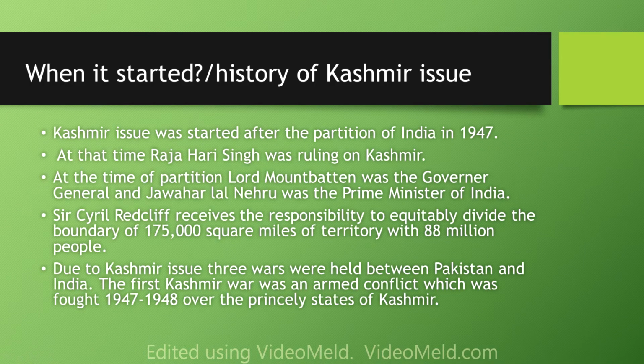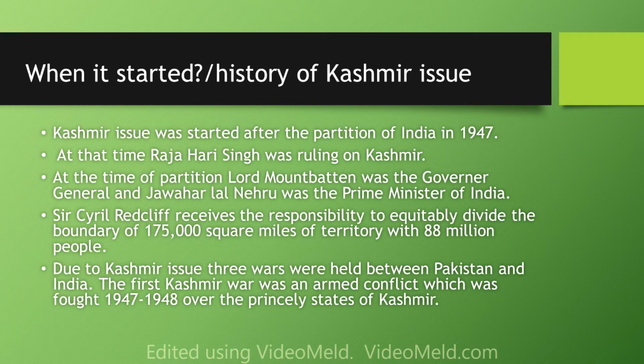First of all, we will talk about when it started and the history of the Kashmir issue. The Kashmir issue started after the partition of India in 1947. At that time, Raja Hari Singh was ruling Kashmir. At the time of partition, Lord Mountbatten was the Governor General and Jawaharlal Nehru was the Prime Minister of India.